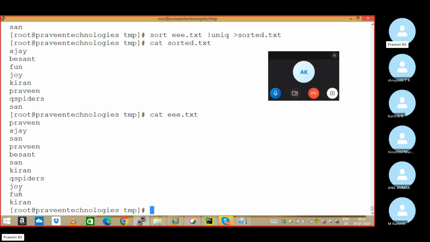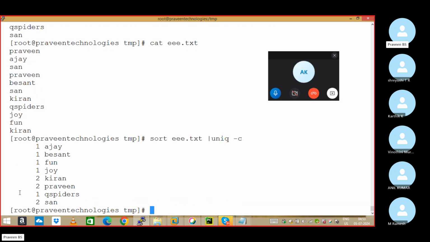Now, I want to know how many times each content repeats in a file. I want the count of occurrence of each content. How many times it is repeating, how many times it exists, that I want to know. Same command, nothing changes. uniq -c, count of occurrence.